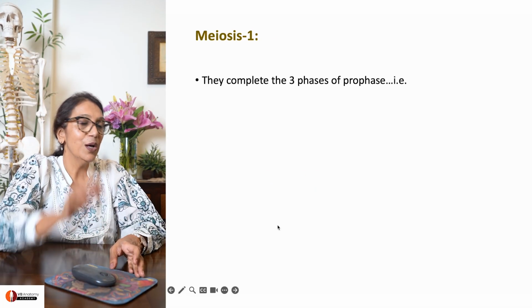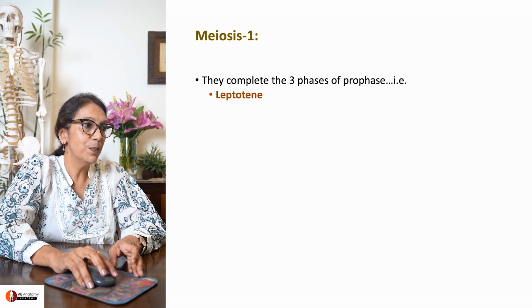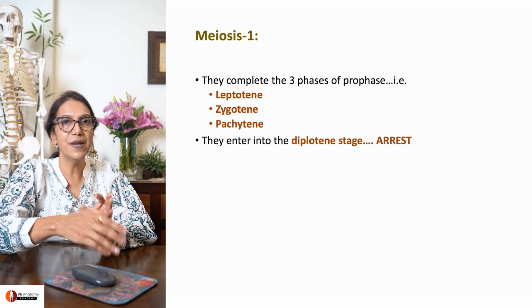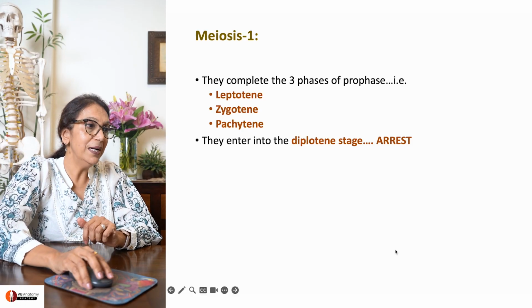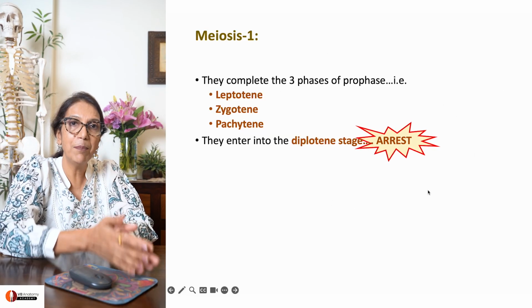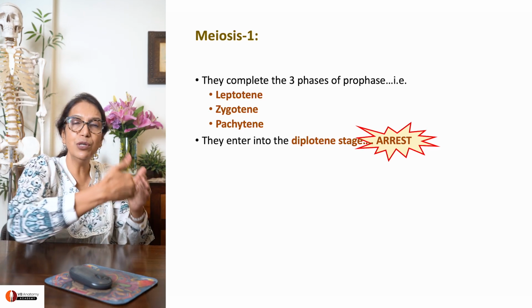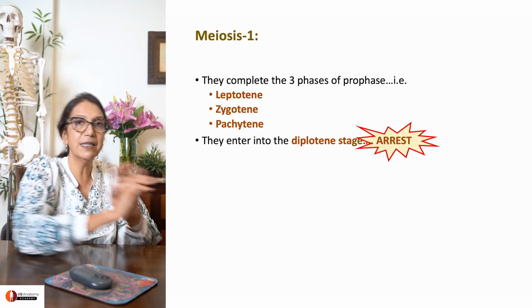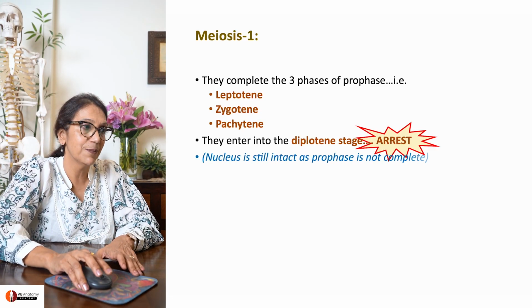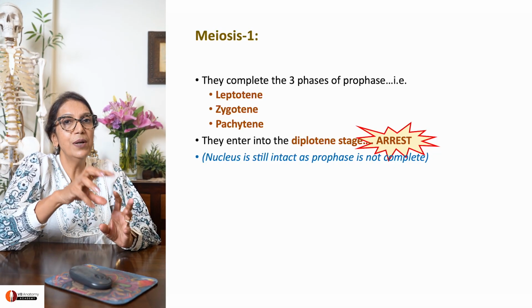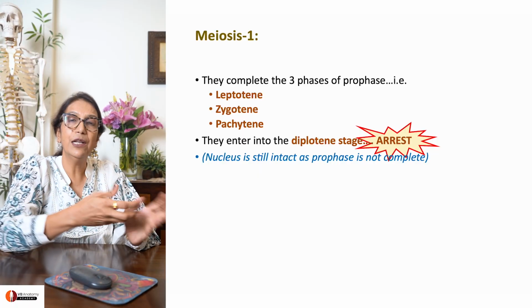Let's take a look. We know that meiosis has phases: leptotene, zygotene, pachytene. So, in meiosis 1, the cell goes through the 3 phases of prophase. But as it enters into the diplotene phase, it goes into an arrest. It goes through the leptotene, zygotene, pachytene stages of meiosis 1, but when it reaches the diplotene stage, it goes into an arrest. So, will the cell have a nucleus? Yes, it will. You remember, it's only when the prophase is over that the nucleus disappears.